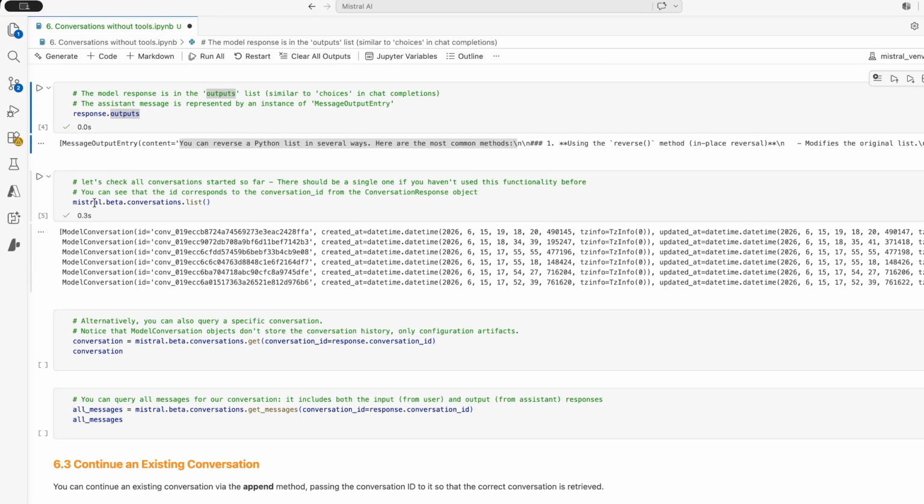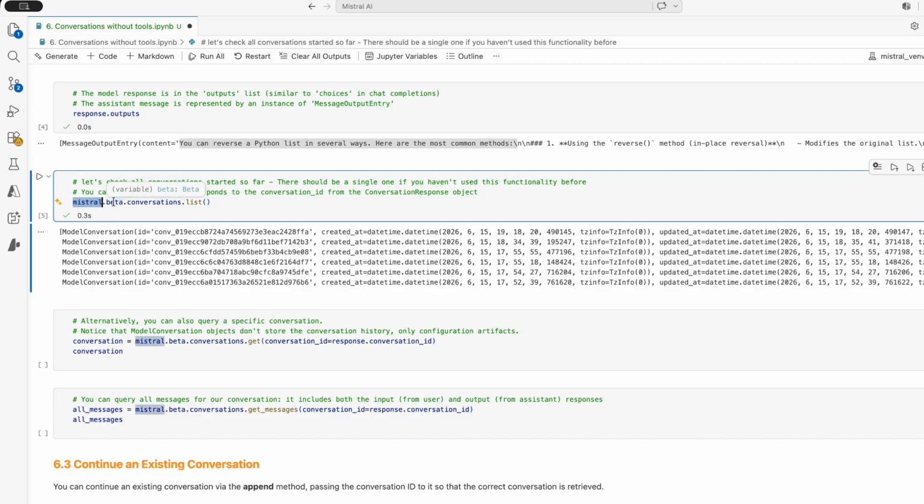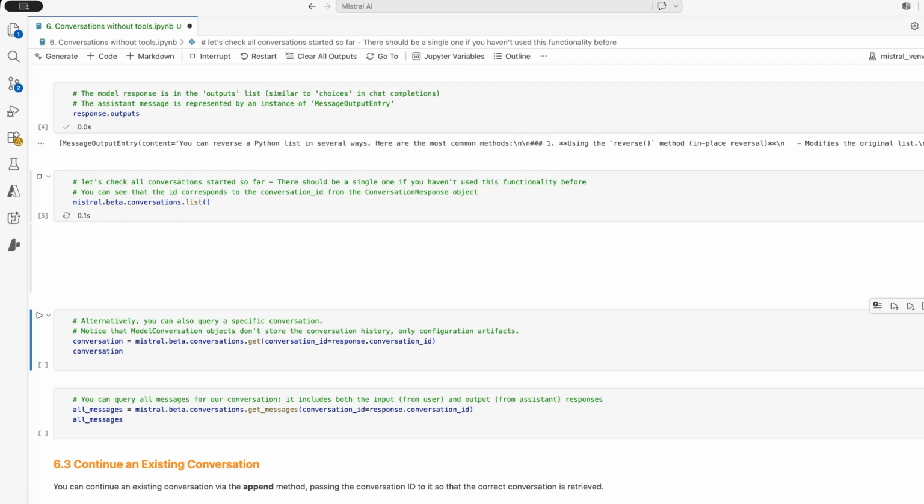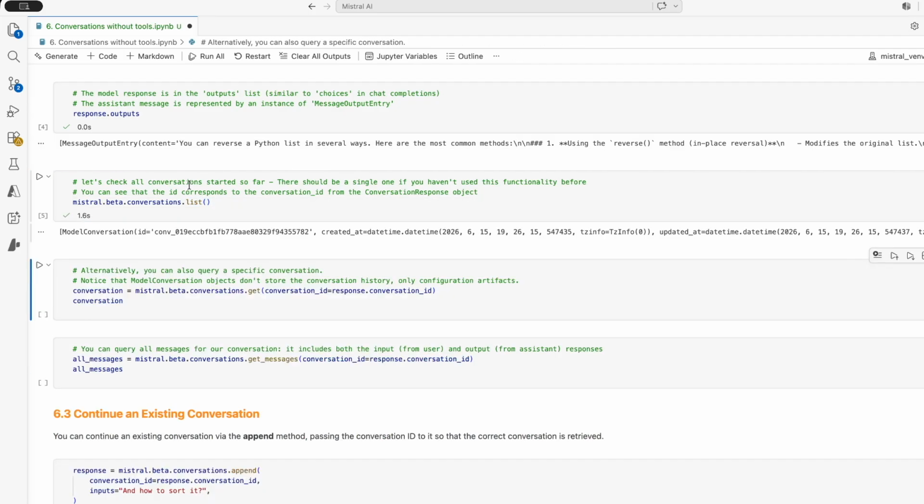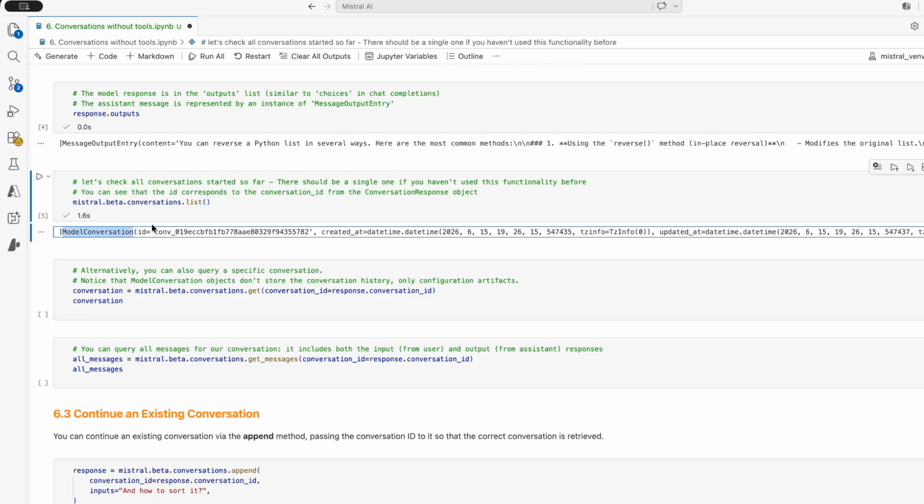It's also possible to check from your client, in beta conversation, the list of all the conversations which are stored on the server at the moment. I think I cleaned everything before this video, so now there is a single conversation. And when we progress through this notebook, there should be a few others that add up. So here you can see that so far I've got a single conversation which is stored on the server, and the ID, of course, is the one that we have already seen.